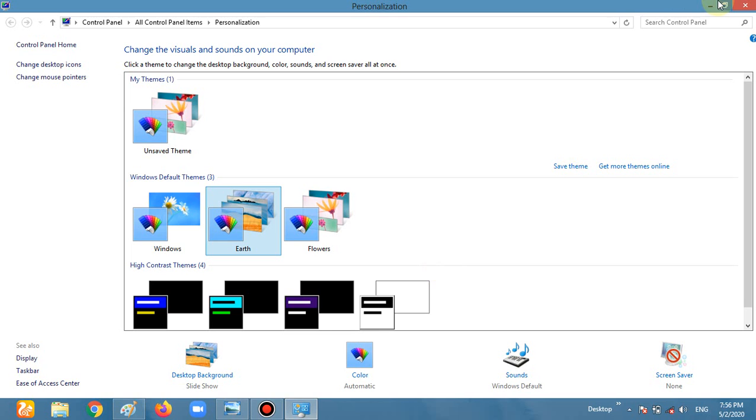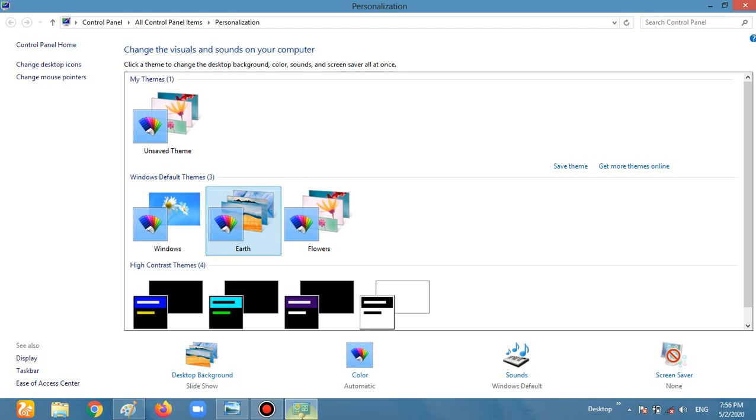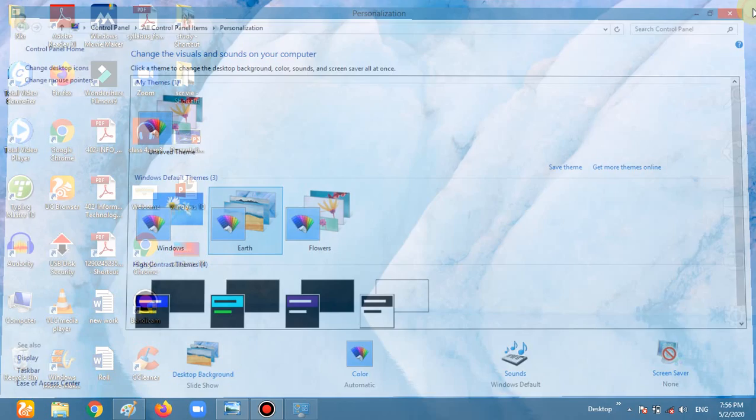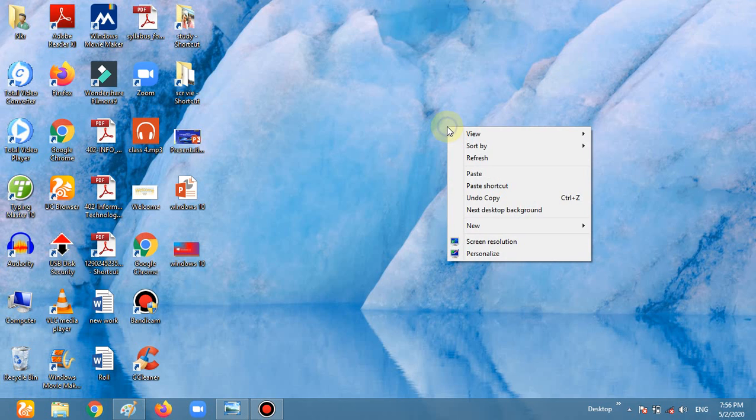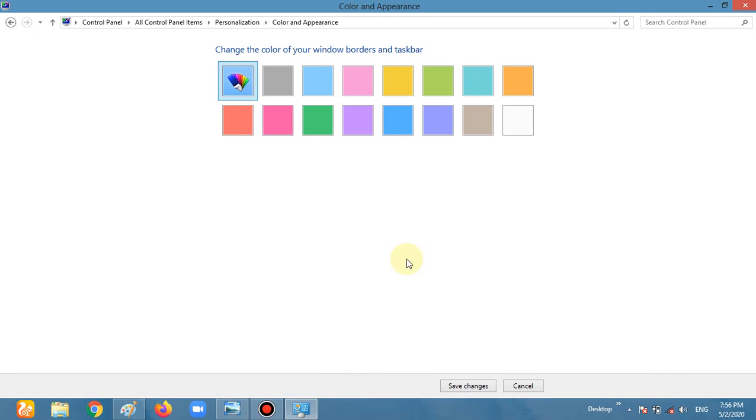Now the color. As you see on your screen, we have a transparent color this time. But if I want to change the color of my window, then simply go to the personalize option. One more time I'm going to go in a blank area, click the right mouse button, go in the personalize option, go in the color option. So there are so many colors provided here. If you want to choose any one, I will not choose this one. Okay, I'm choosing this one and then save change. You have to click on save change if you want this one. Look, this is the green color.